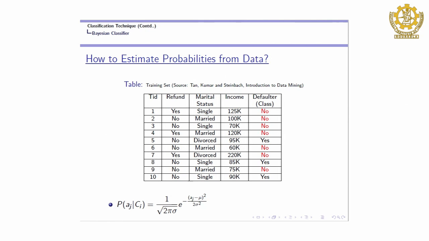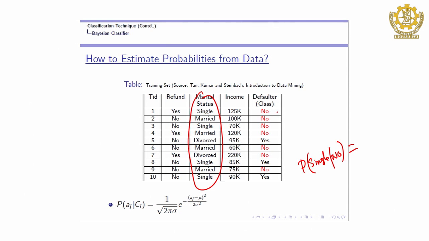Let us say here, this is marital status. Marital status is a categorical attribute, right. How many values are there? There are 3 values. Now what you do is, probability of, let us say, single given class is no, you have to find. If you draw the analogy, what is the probability of single given class no?